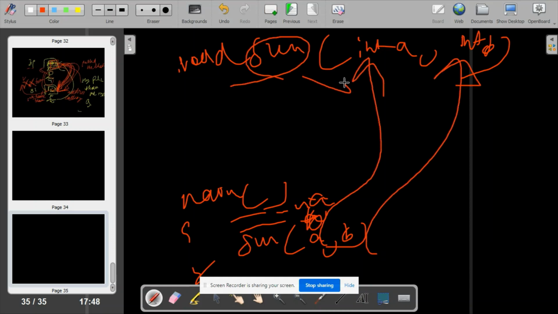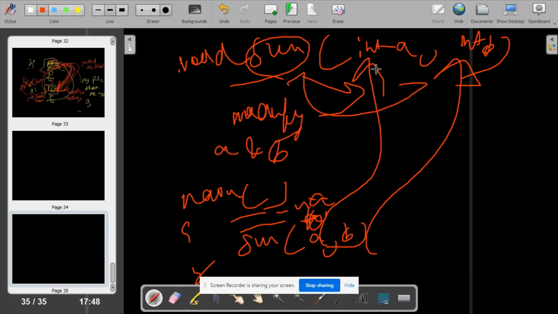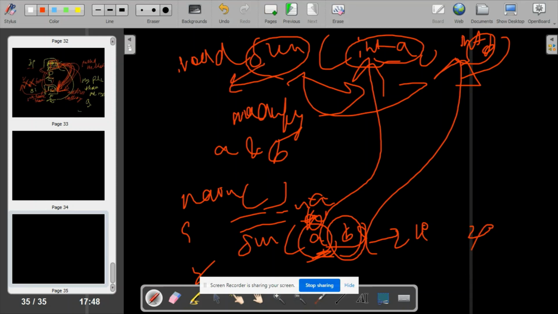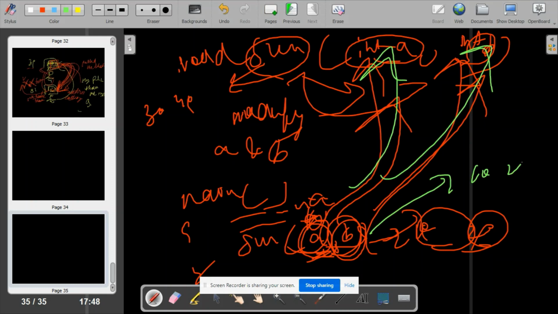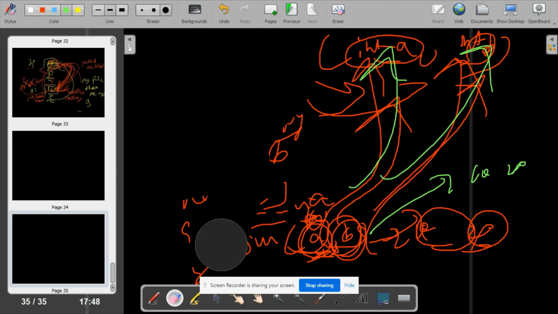So this sum function will not modify the values of a and b anyhow. Even if it modifies them, the original will not be impacted. Your original values will be 10 and 20. If your sum function tries to modify them to 30 and 40, they will still remain 10 and 20 in the original, because you have the original document and you have just passed the photocopy. No worries.